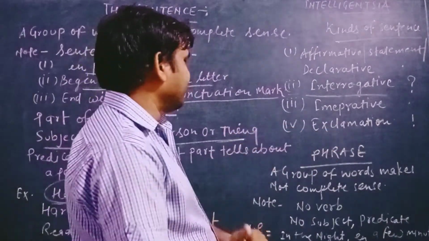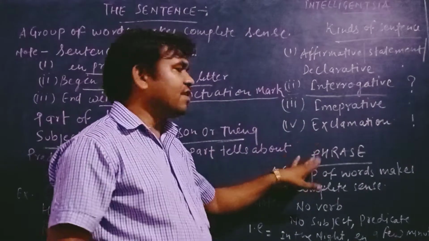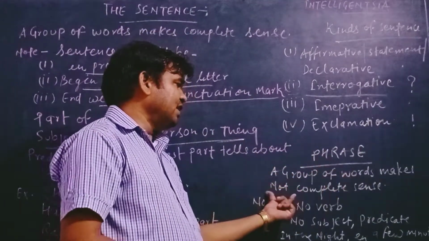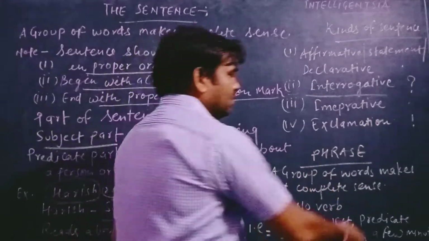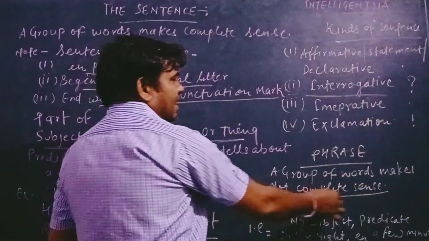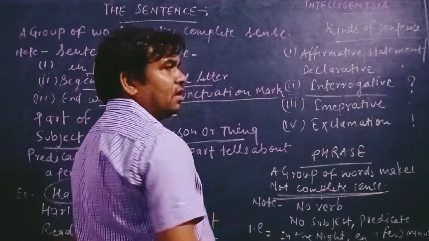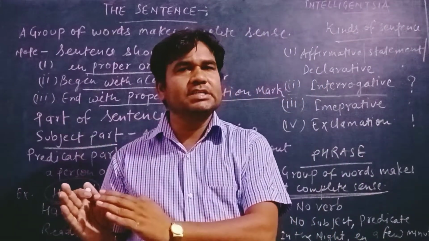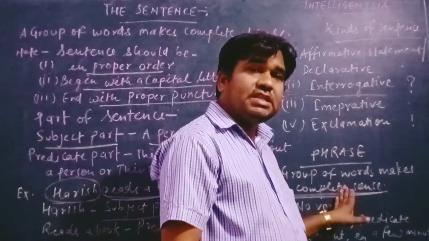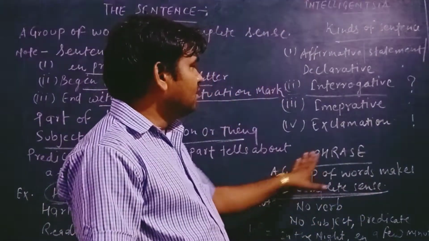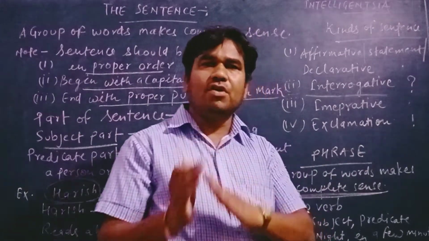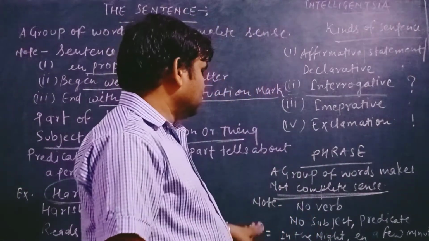Now we discuss the phrase. A group of words that does not make complete sense. In a sentence, a group of words makes complete sense, but in a phrase the group of words does not.